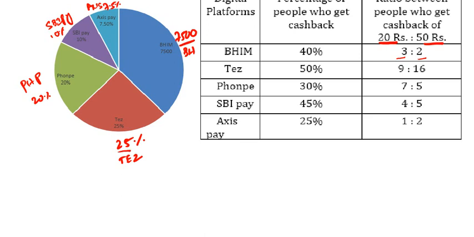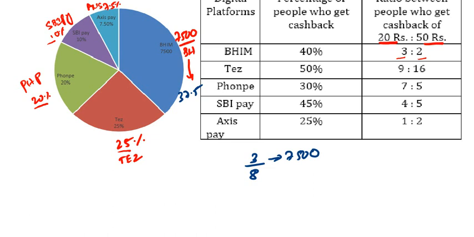So 25 plus 20, 45. 45 plus 10, 55. Plus 7.5, 62.5. So this is 37.5, that means 3 by 8. That means 3 by 8 is equal to 7,500.